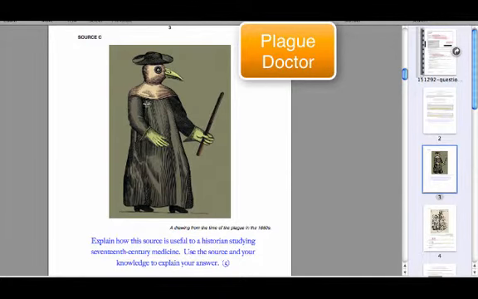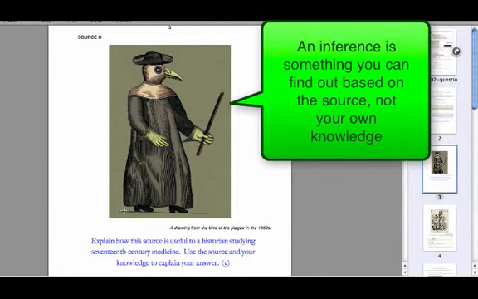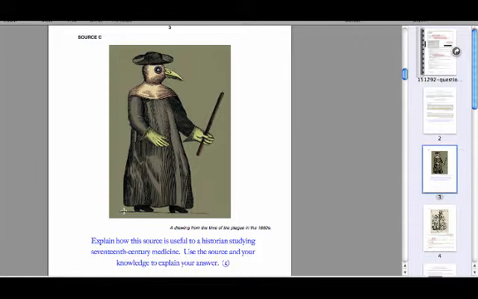This man is dressed in a long cloak, he's wearing gloves, he's carrying a stick, he's got a protective hood on in the shape of a beak. And this beak here would have been filled with sweet-smelling flowers and herbs. So this here is a plague doctor. So we need to think about how this is going to be useful to a historian studying the 17th century. So what we're looking to do is to be able to make what's called an inference from this picture. So we're going to pick out some parts of it and see if we can work out what it tells us.